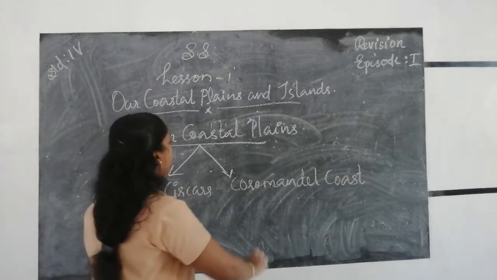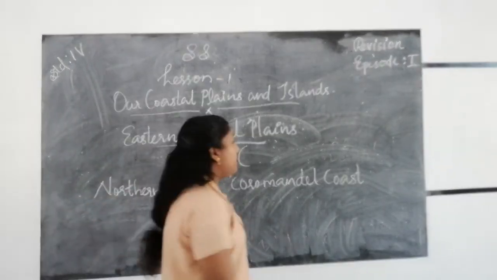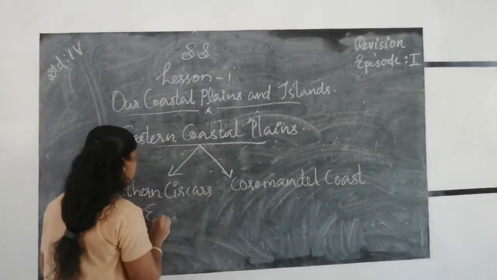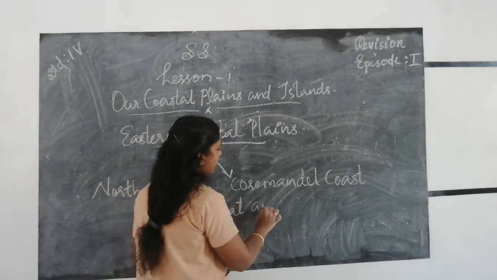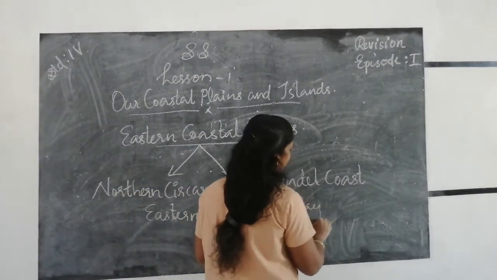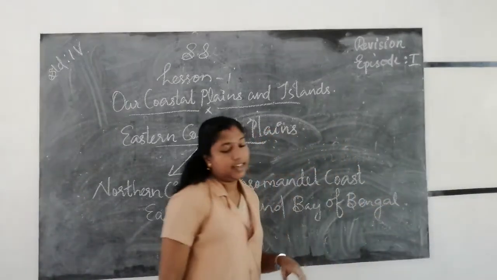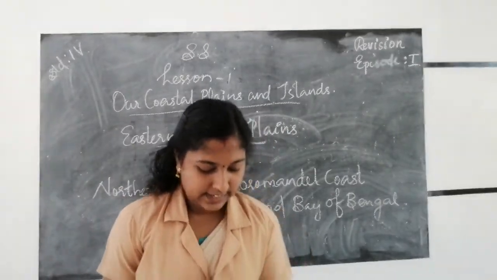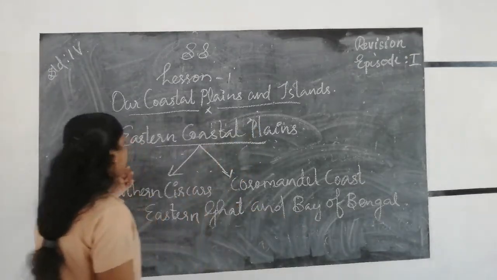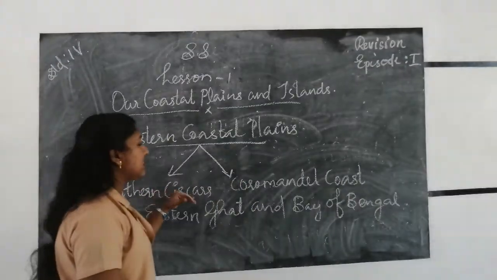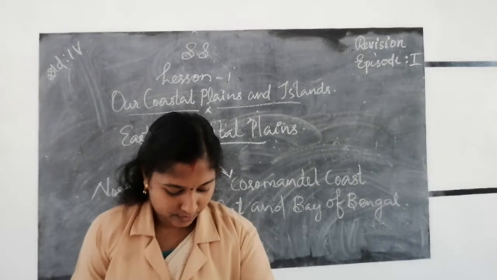The eastern coastal plains lie between the Eastern Ghats and the Bay of Bengal. And the eastern coastal plains are again divided into Northern Circars and Coromandel coast.